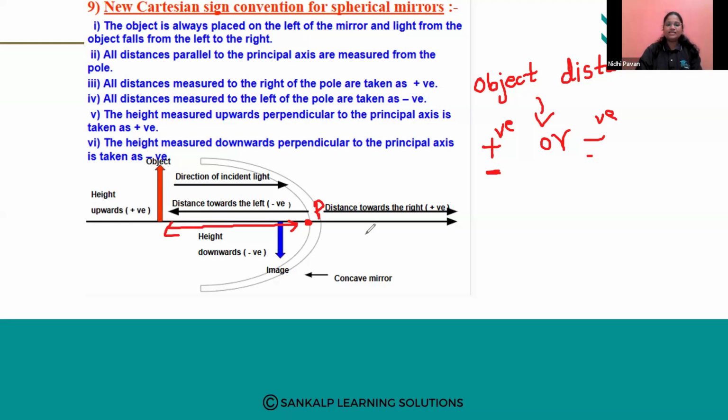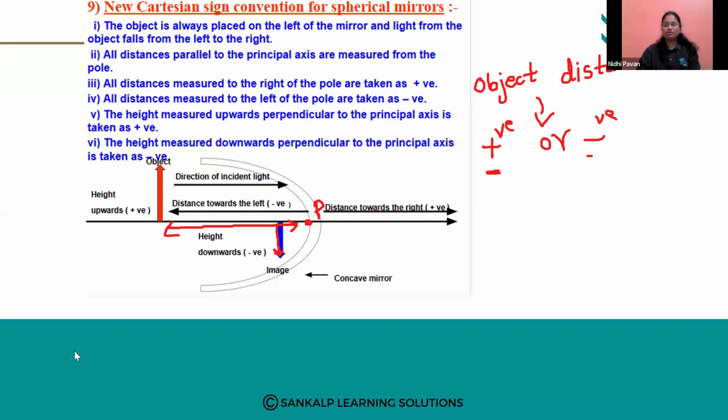Object distance. See, if the image is also formed on the left side, then the image distance will be negative. In some cases, the image is formed behind the mirror. When we keep the object between F and P in a concave mirror, the image is formed behind the mirror. Okay, so then that time the image distance will be positive.